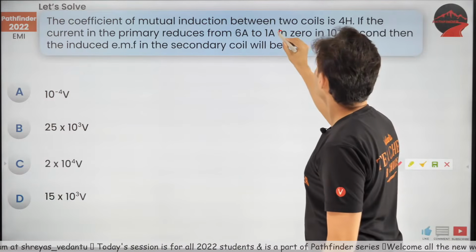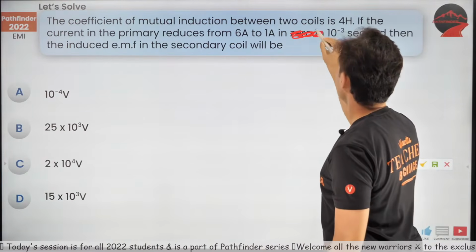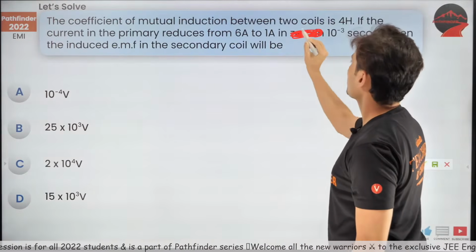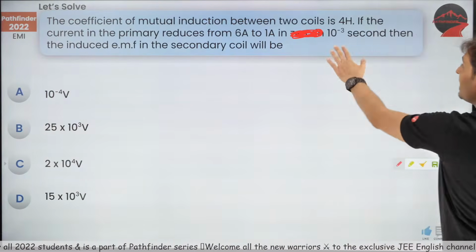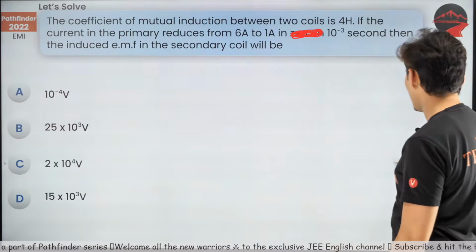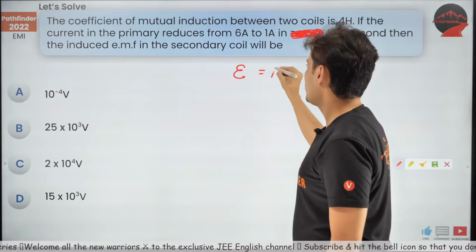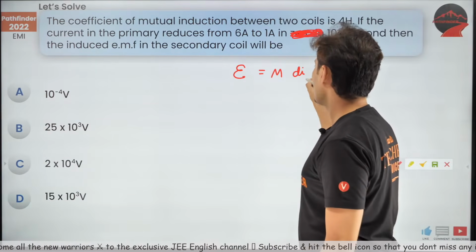Okay, wait. This to this. Just ignore this. From 6 amperes to 1 ampere in these many seconds. Then the induced EMF in the secondary coil will be. Come on, you should be able to do this. The question is, what is the induced EMF? EMF induced is M di by dt.